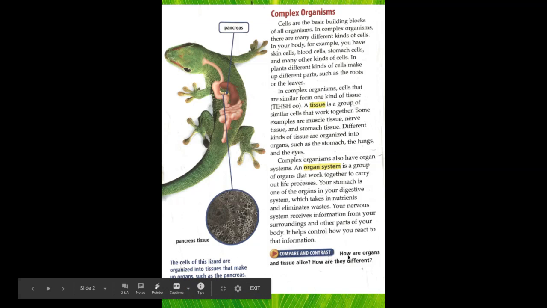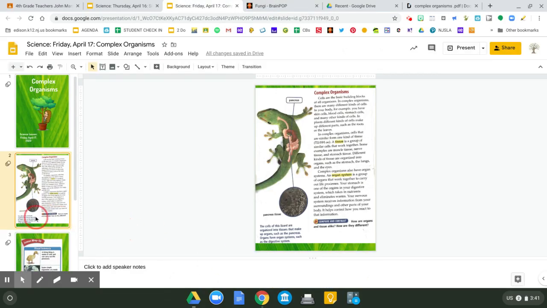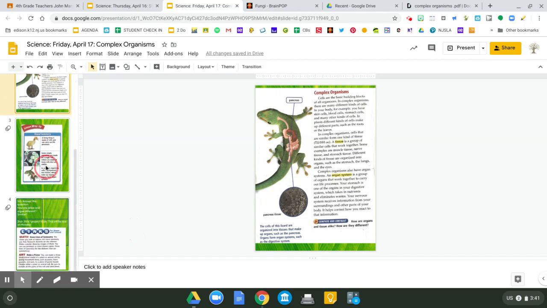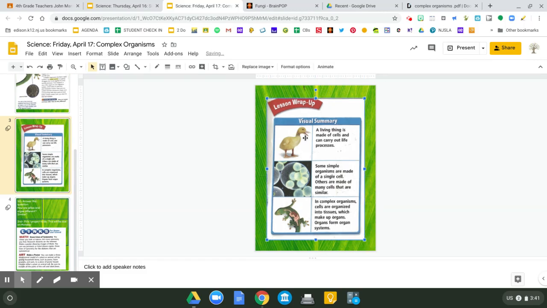So our goal for today is to show how are organs and tissues alike? How are they different? So you can reread this section and answer the question on our fourth slide for today. Let's just review now everything that we've learned so far for the entire week. Here's some visuals to review.